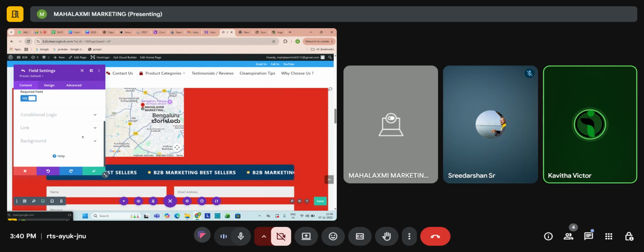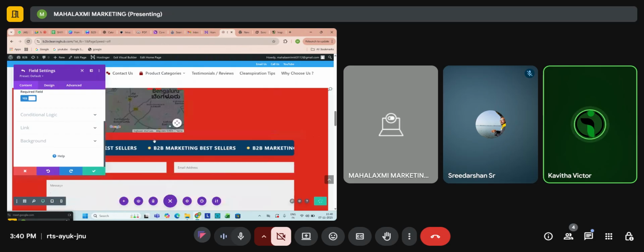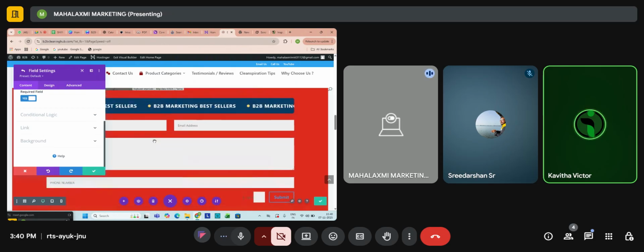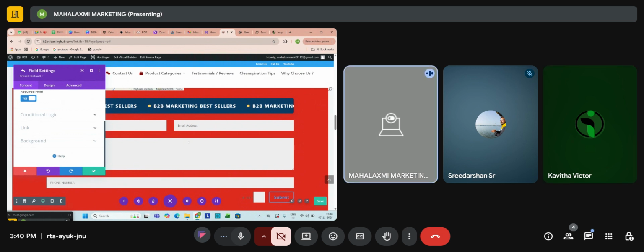screen, you're seeing the contact form next to B2B marketing. An extra large space will be given to type your messages. That is text area. Okay, got it.